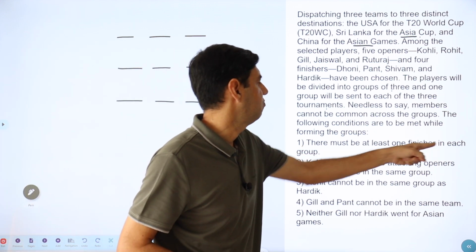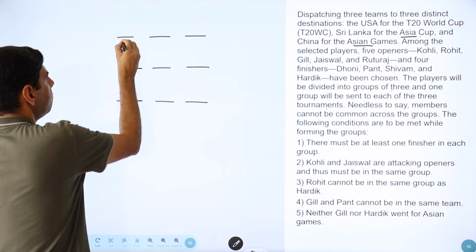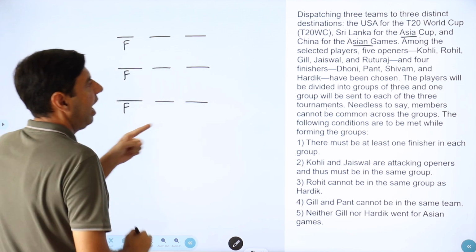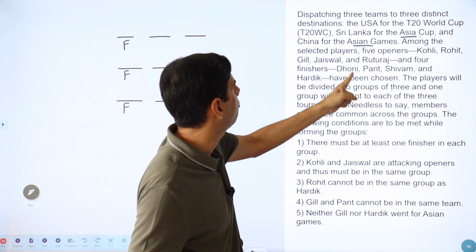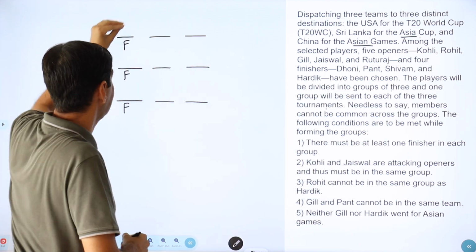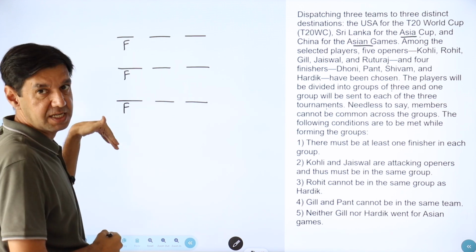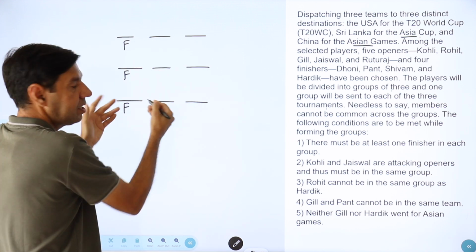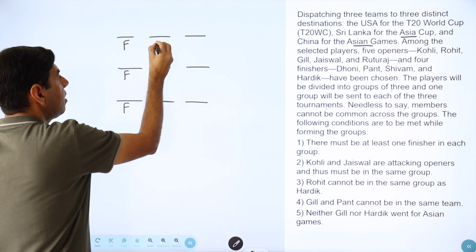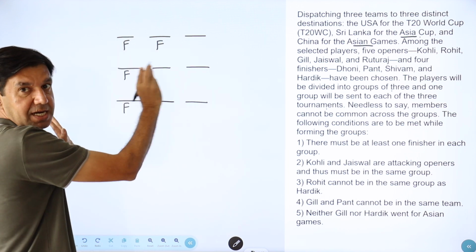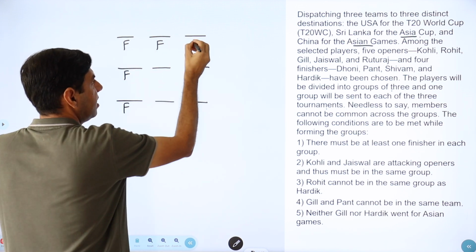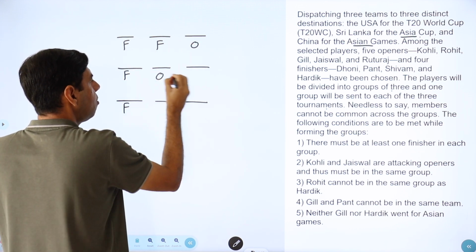There must be at least 1 finisher in each group. So we'll start with a finisher in each group, and there are a total of 4 finishers, so there's 1 more finisher left. Right now all the 3 groups are the same, so whether I put it here or there doesn't matter; there is no assignment done yet. So 1 group will have 2 finishers, and then obviously the only ones left are openers.